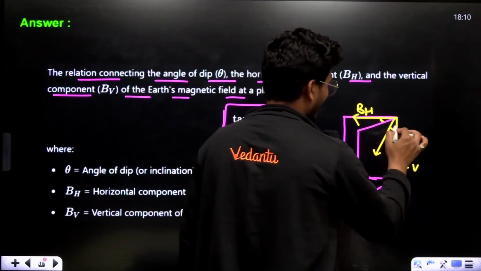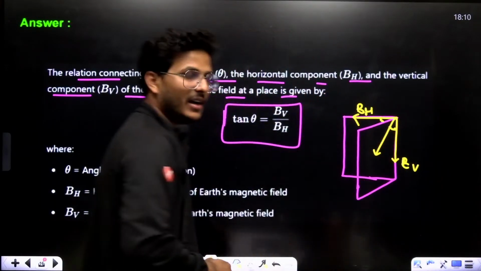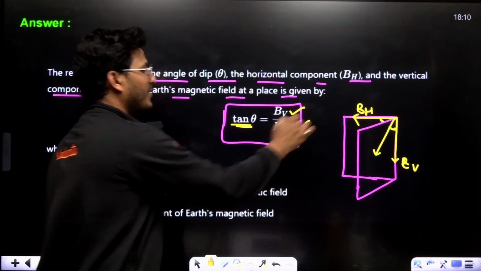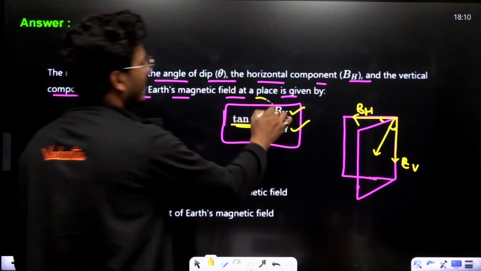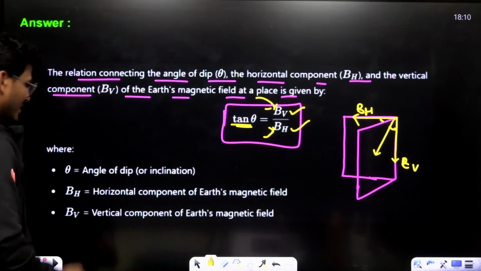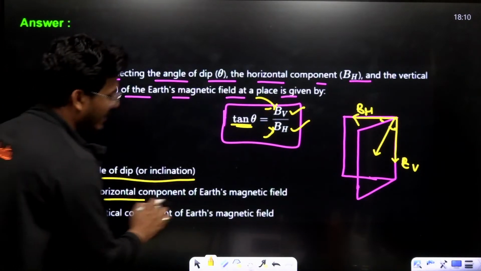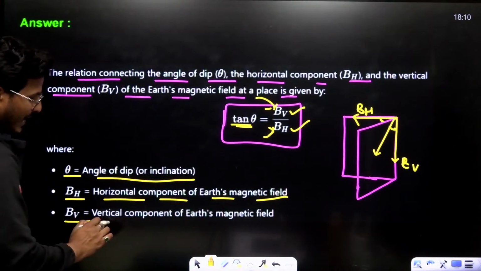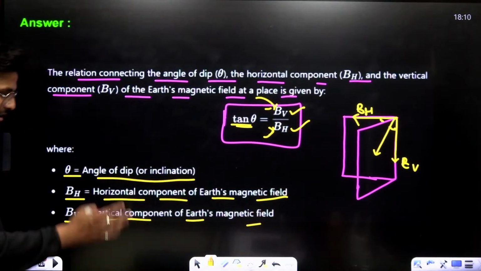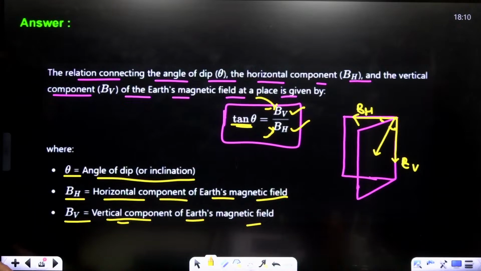If I am talking about this theta, then tan theta equals BV upon BH. BV means the vertical component, and BH is the horizontal component. Theta is the angle of dip or angle of inclination. BH is the horizontal component of the Earth's magnetic field, and BV is the vertical component of the Earth's magnetic field.